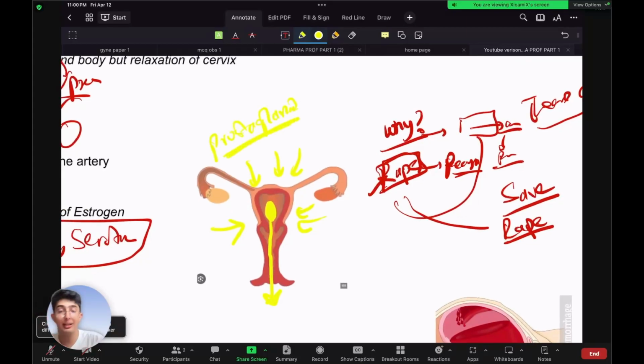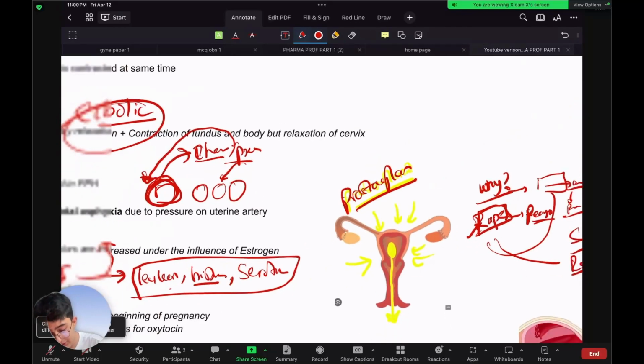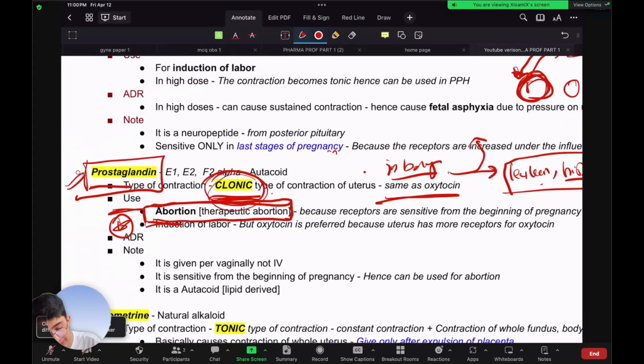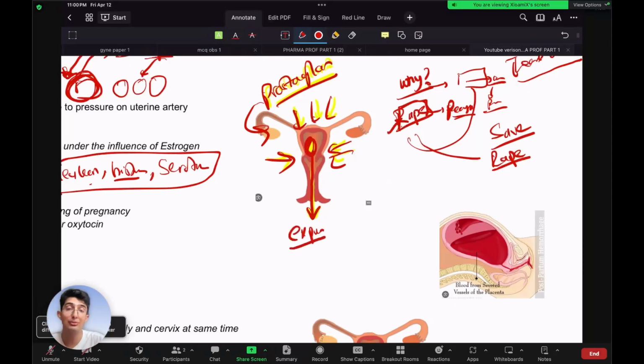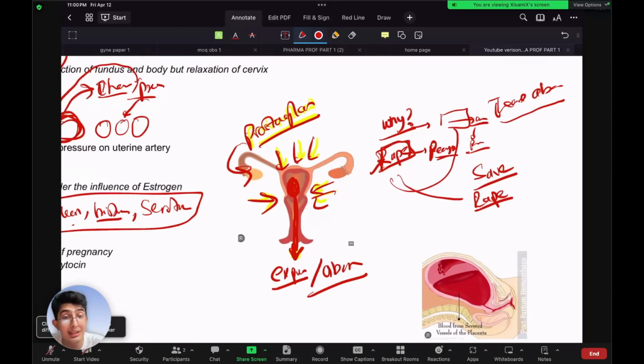prostaglandin. So if you give prostaglandin, what will prostaglandin do? As I mentioned earlier, prostaglandin does clonic type of contraction. If you give it, it will cause clonic type of contraction of the uterus. When it does clonic type of contraction, the uterus will contract and relax, so that this baby will be pushed out or expelled from the uterus, and you have successfully done abortion. So when you give prostaglandins, it will contract and relax the uterus, forcefully pushing the baby outside, and we do it to save the life of the mother, or in case of rape victims, to do therapeutic abortion. I hope that makes sense.